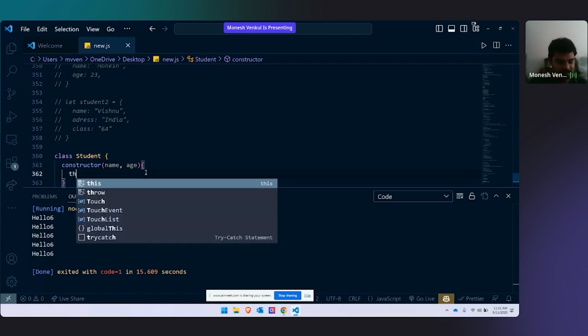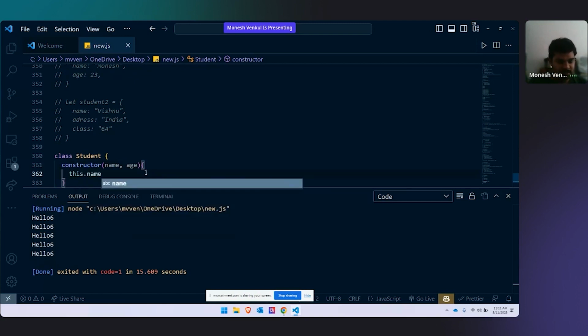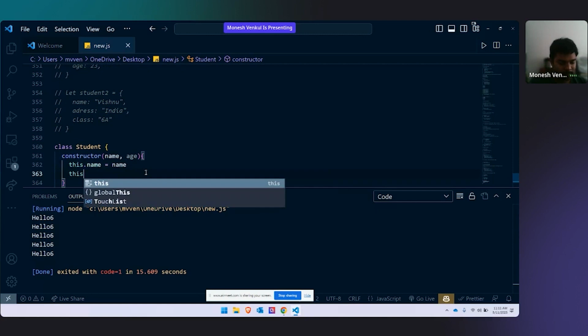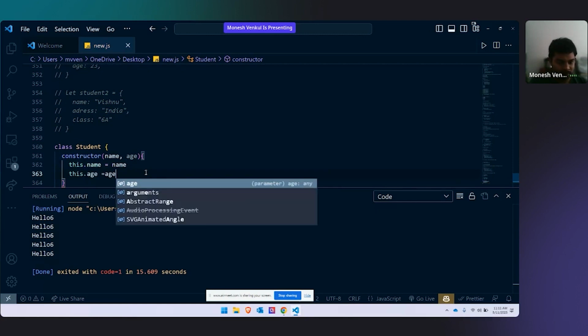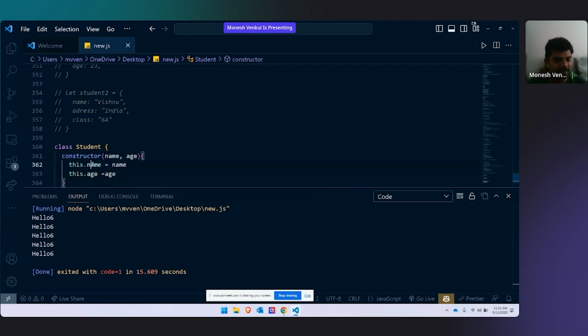I'll tell you what is this dot name and this dot age. Do not worry about it. I'll tell you about what is this constructor, what is this dot name, why I'm writing it.